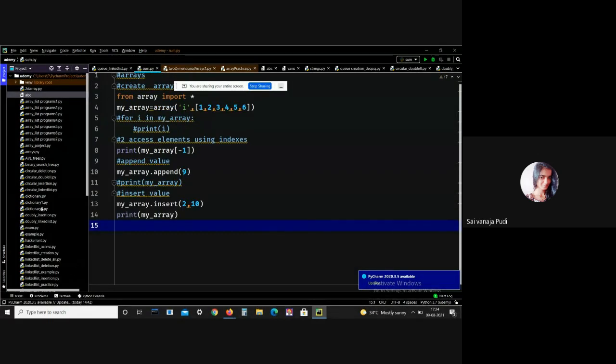This is how we can append an element. Now there is another operation, that is extend. I have already explained that the extend method is used to add two arrays. This concept I have already explained in list, where we use the extend method to add two lists. Here I am taking another array, that is my array 2.